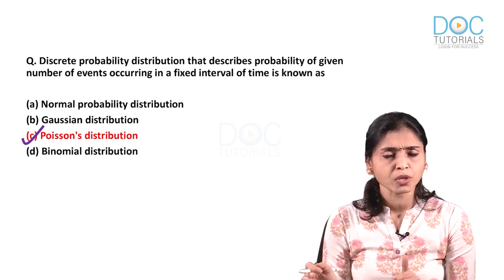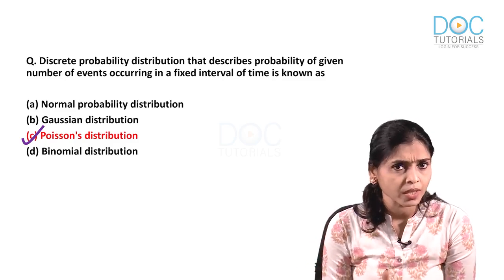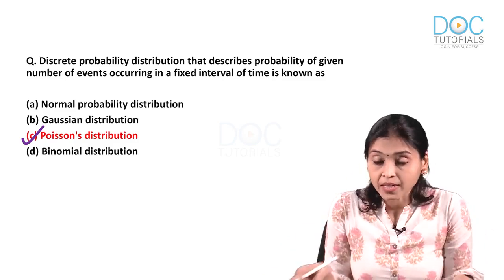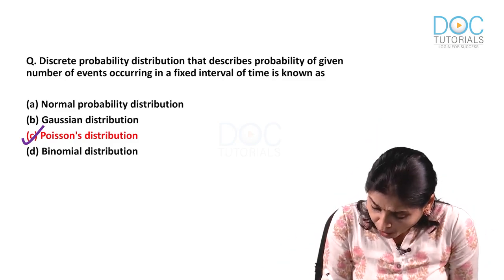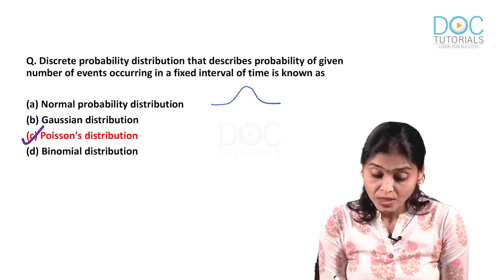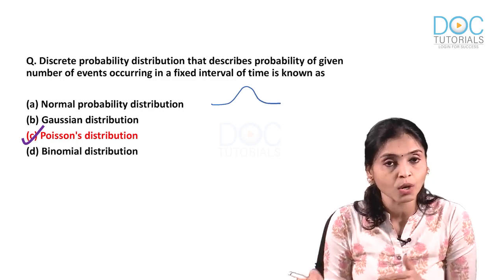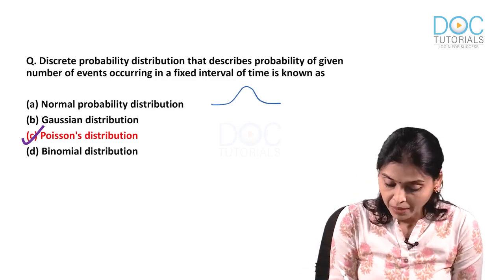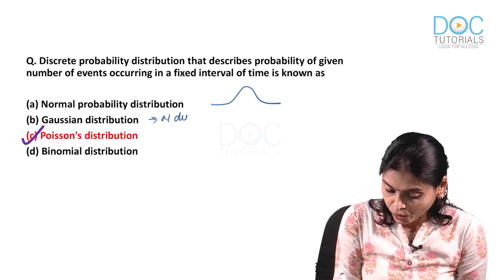A is normal distribution. By the way, what is normal distribution? A distribution which is normal. How does normal appear? You have a peak at the center and 2 tails on both sides. Somewhat like this is normal. Now, what is Gaussian? Some say Gaussian. What is it? Another name for normal distribution. So, this is nothing but normal distribution. Another name for normal distribution.